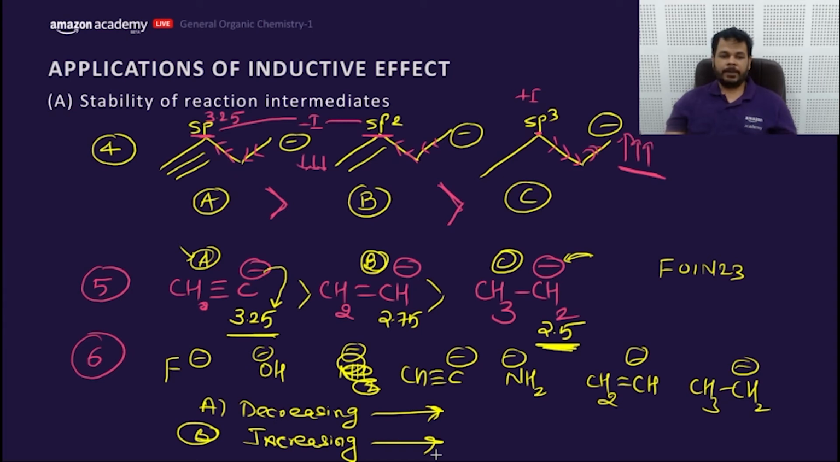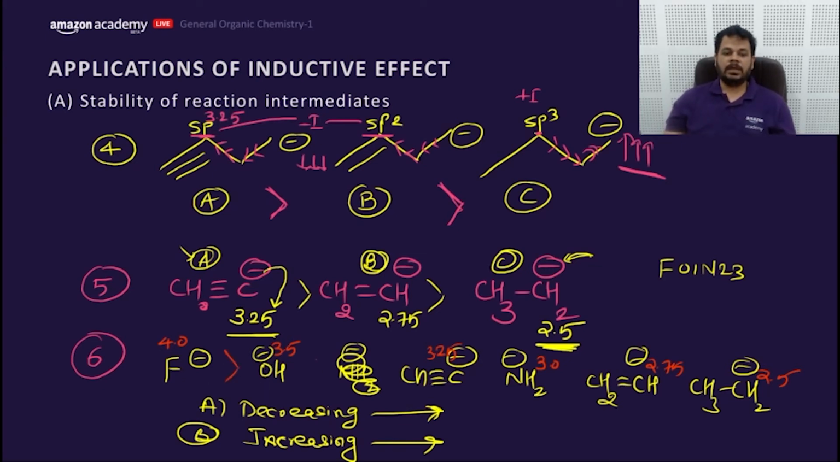But fluorine has more electronegativity, that is 4. Oxygen has 3.5. Answer according to the electronegativity. This is 3.25. This is 3. This is 2.75, and this is 2.5. So negative charge is directly proportional to what? Electronegativity. Or stability of the negative charge is directly proportional to the electronegativity, my dear friends.